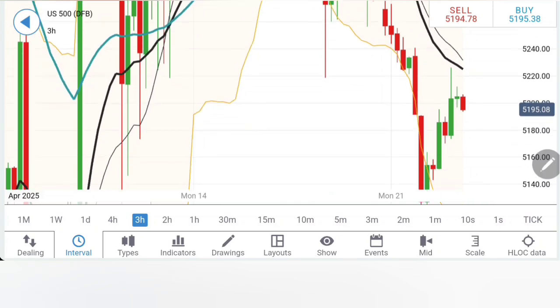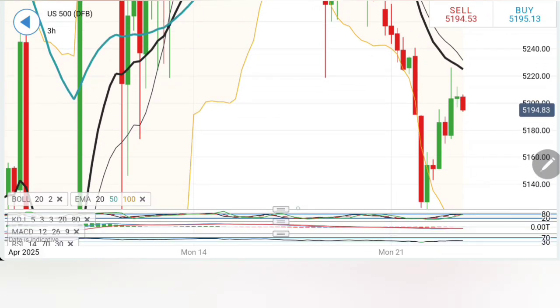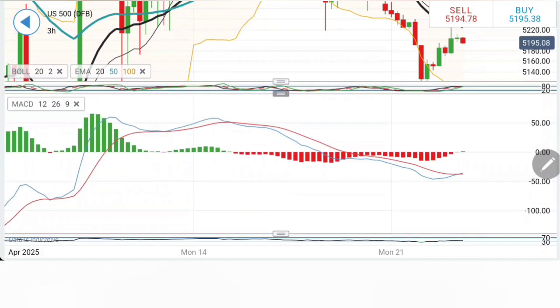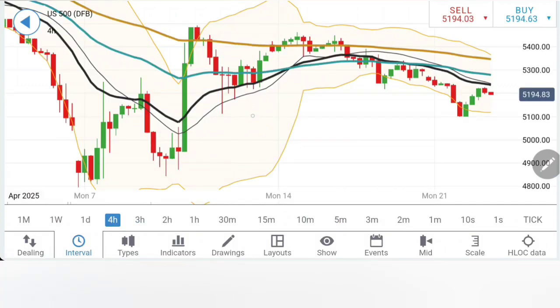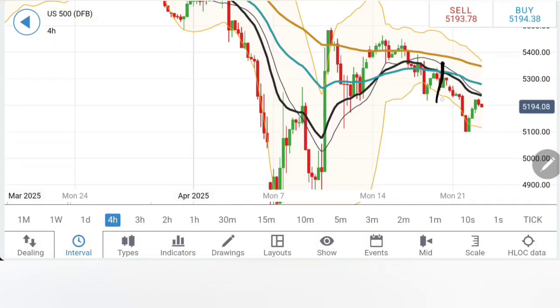I will still say till 51.74, 51.50 zone is not taken, you should not be treating this as bearish for the day. The stochastic at top. See, the MACD has crossed over here, which is a good sign for the bulls. The RSI is running flat. On the 4-hour charts, when you look, similar is the observation. The moving average is crossing over here, trading with divergence, staying bearish, trading in this channel here.